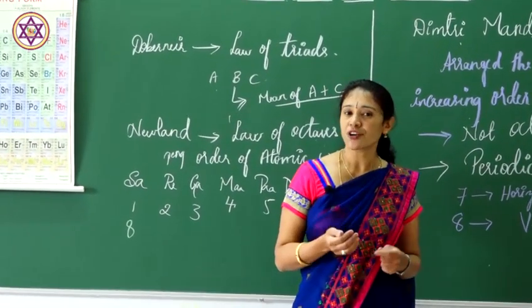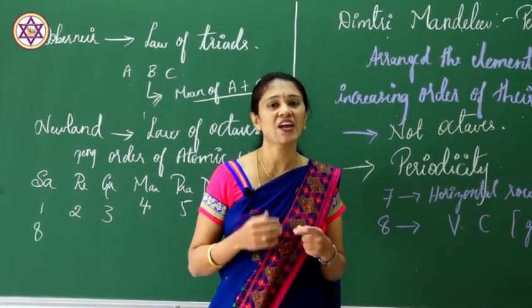Then the modern periodic table came into existence by Henry Moseley.